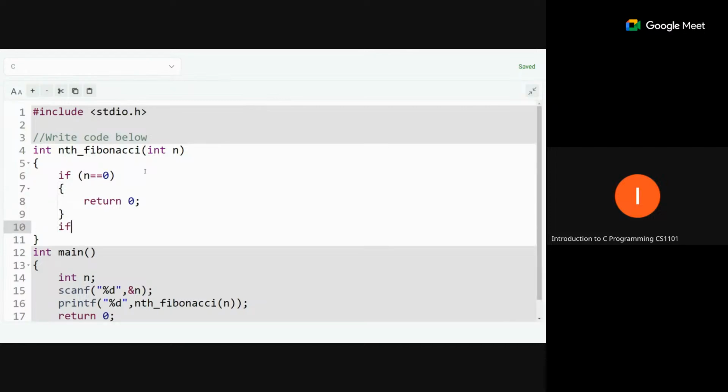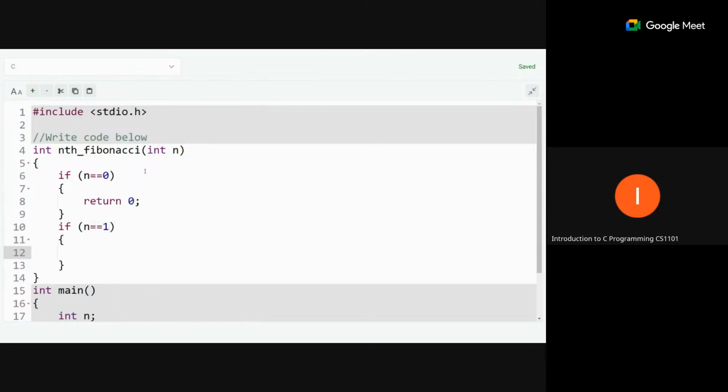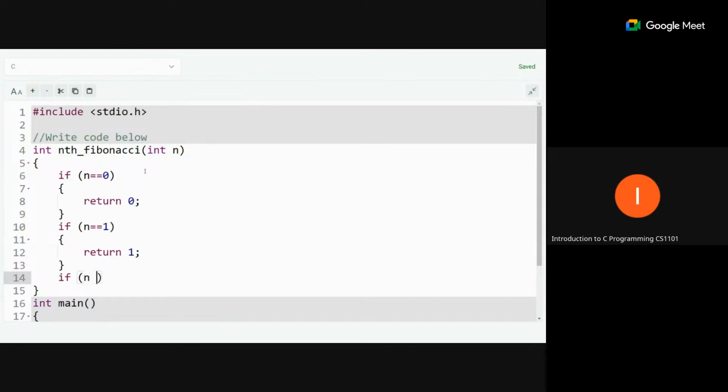Second statement, if n is equal to 1, then we can directly return 1. Okay, and the third condition, if our n is greater than 1. So n is greater than 1. In this case we will call recursively.